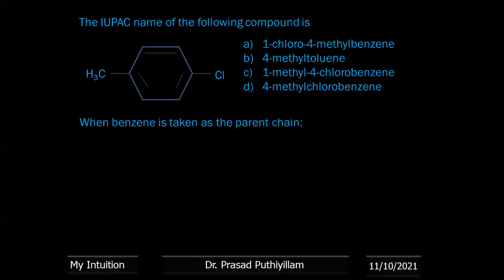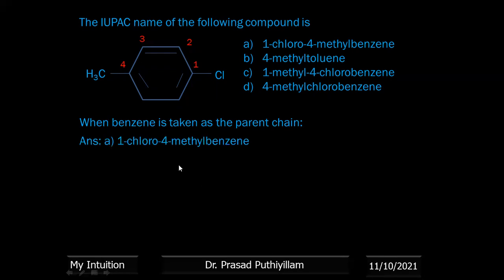If we take benzene as the parent chain, that means we are not considering CH3 along with that, considering benzene as the parent chain and these two as the substituents or attachments to that. Then we'll count the numbers 1, 2, 3, 4 like that. We'll give chloro the first preference, then methyl. C comes first, then M, methyl comes fourth. Therefore, this is the preference.